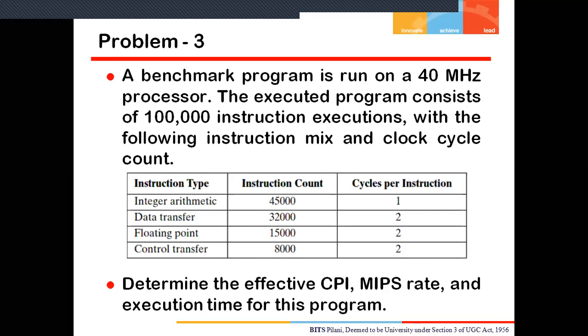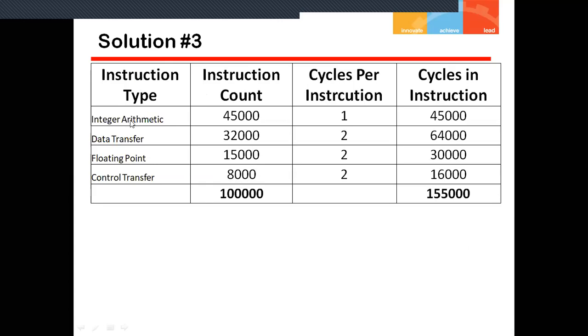Okay. Now we have to calculate the same things: determine the effective CPI, clock cycles per instruction, MIPS rating, and the execution time for this program. So again, as I did in problem number 2, for the CPI I will find the total number of cycles required. For that, I make a table with the instruction type, the instruction count, and the CPI for each particular instruction. Here we calculate the cycles for each instruction type. Integer arithmetic has an instruction count of 45,000 and takes a CPI of 1.